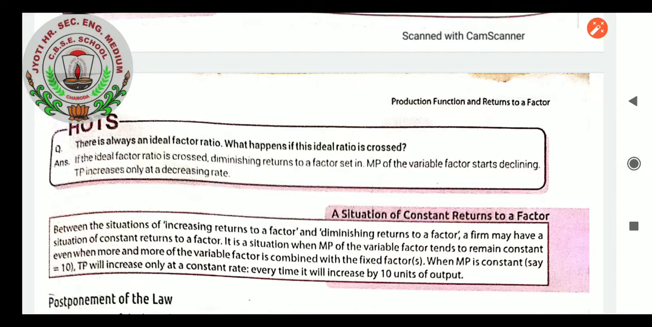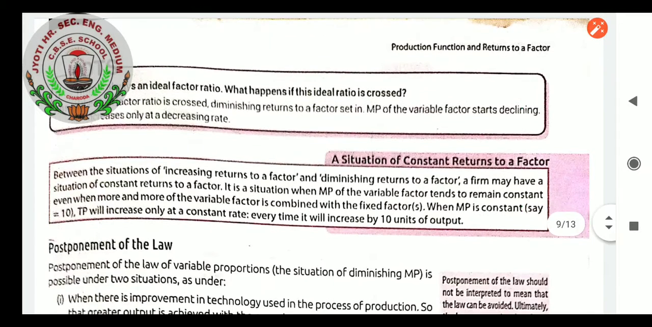When MP is constant, what will be the TP? TP will also come as a constant ratio, because when MP tends to increase or decrease in a constant ratio, it will result in the TP in the same constant ratio. TP will not be equal to MP, but it will also maintain the same constant ratio of 10 units.